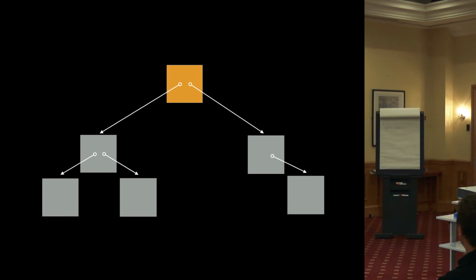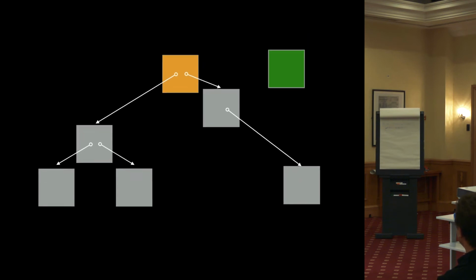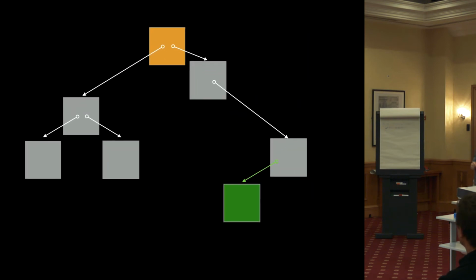So if you introduce a new value, then you can walk down the tree to see where that's going to slot in. And important to note that actually you can associate it with either the left node or the right node in this slot. That's useful to have. In this case, we're going to put it down there.